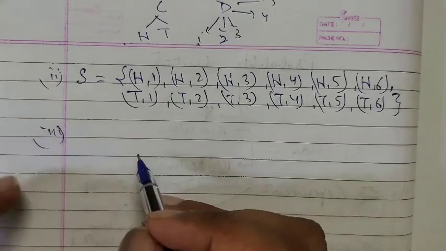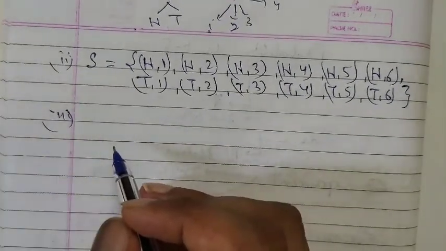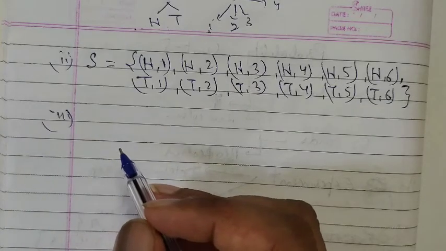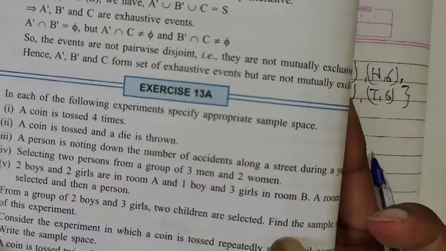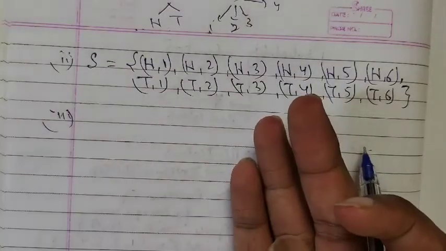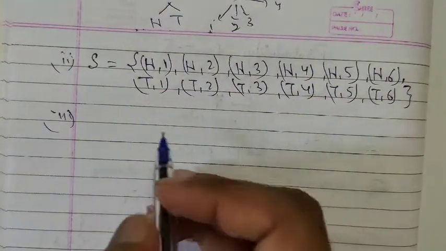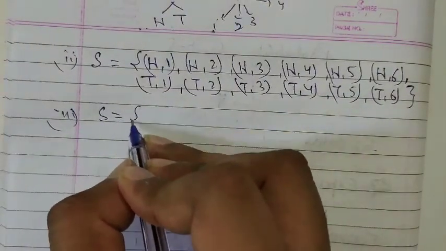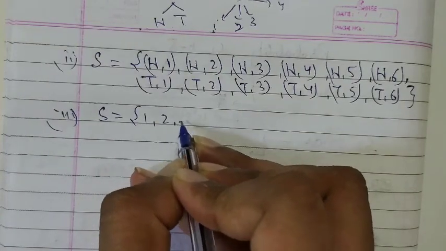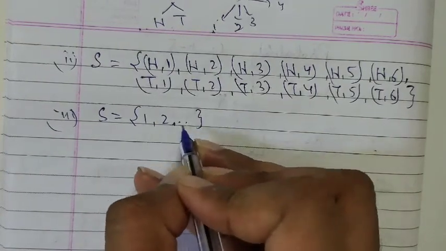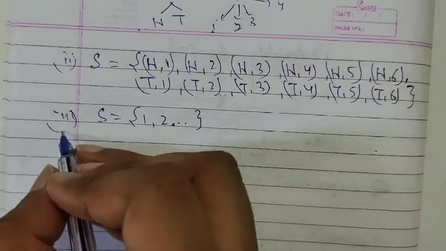Next, the third is, a person is noting down the number of accidents along a street during a year. So a person is noting down number of experiments. So the sample space can be 1 2 and so on. Number of accidents may increase, right? Fourth,